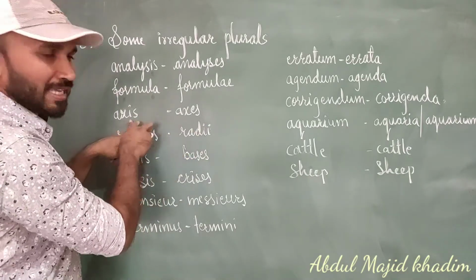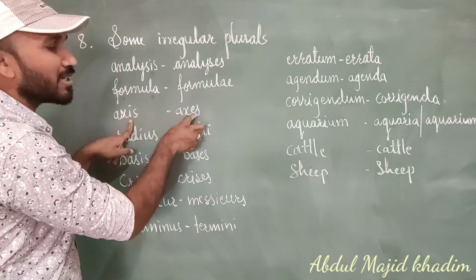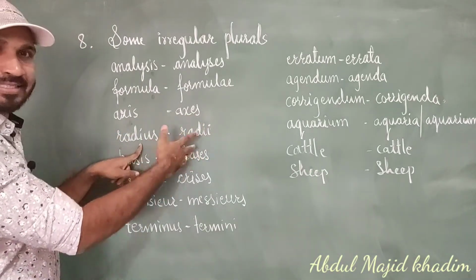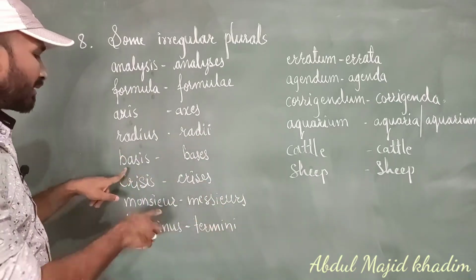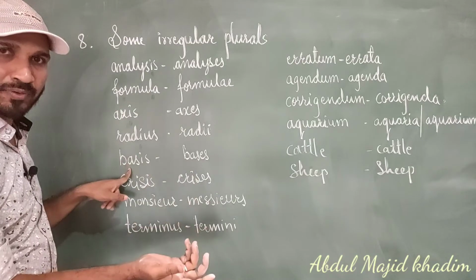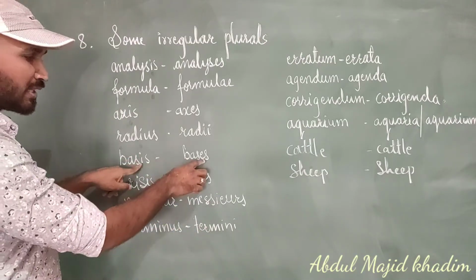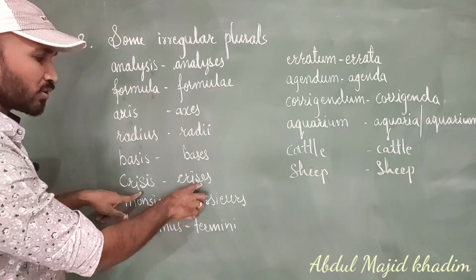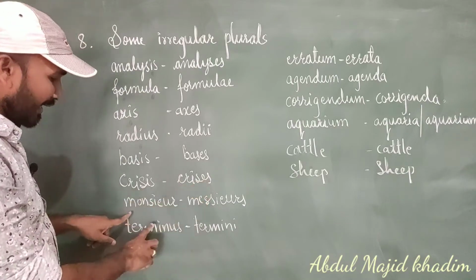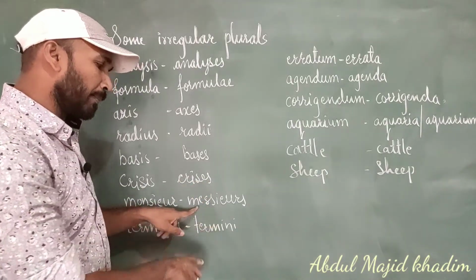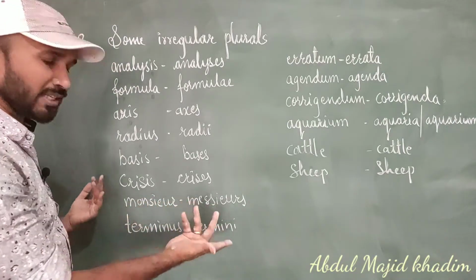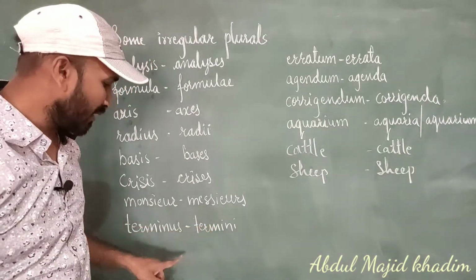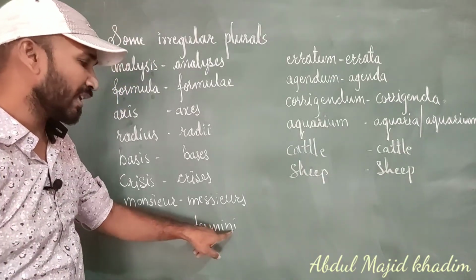Axis, plural is axes; 'i' is changing to 'e'. Next, radius, radii, with double i. It is completely different; no rule is followed here. Basis: it is also not following any rule, 'i' is changing to 'e'. Next, crisis, crises: here also 'i' is changing to 'e'. Next, monsieur, messieurs: here also no rules are followed. Terminus, termini: 'us' is changing to 'i'.